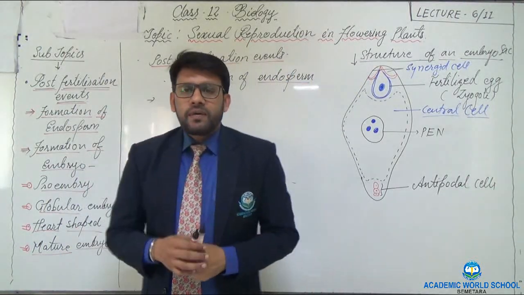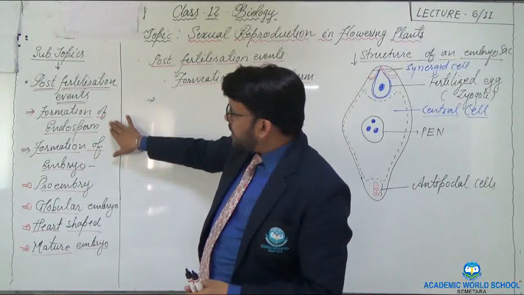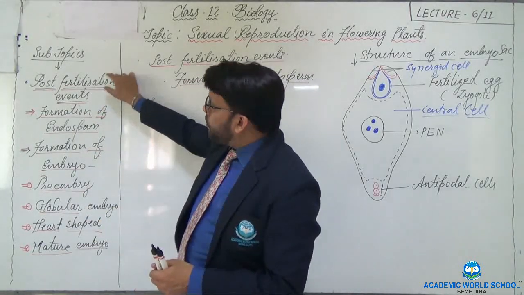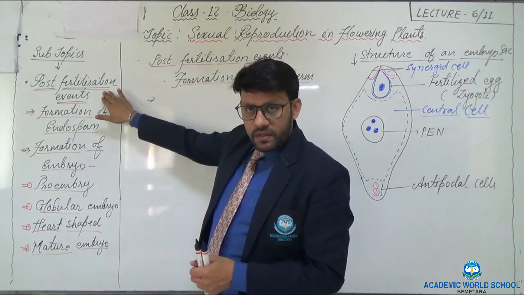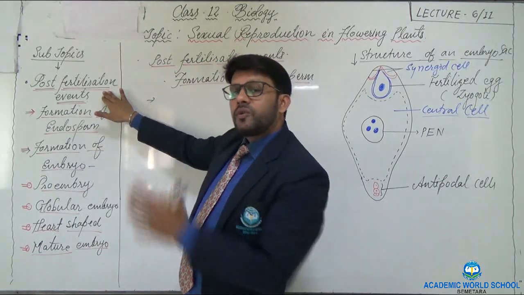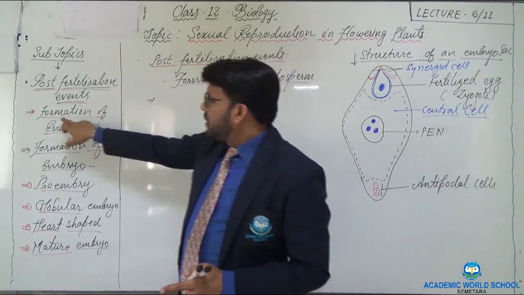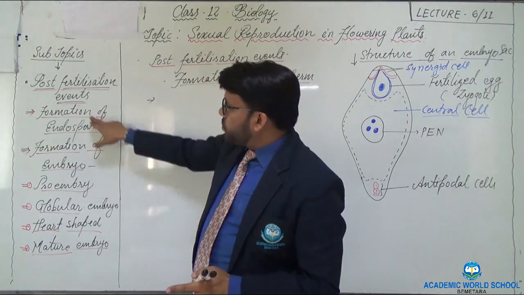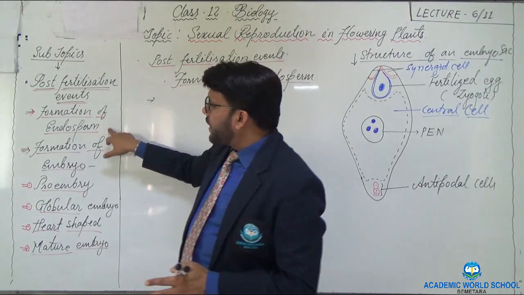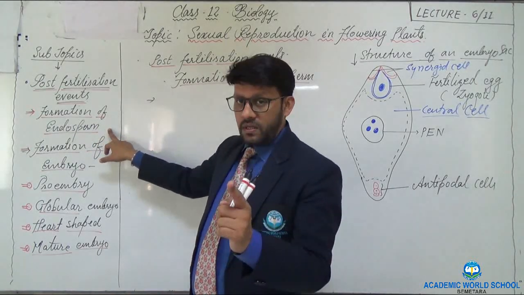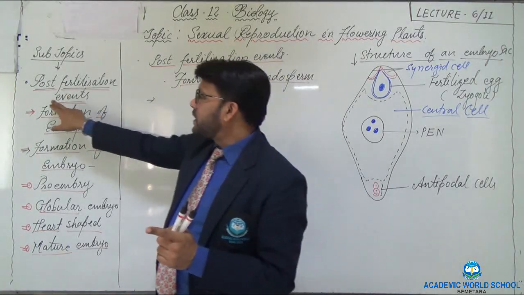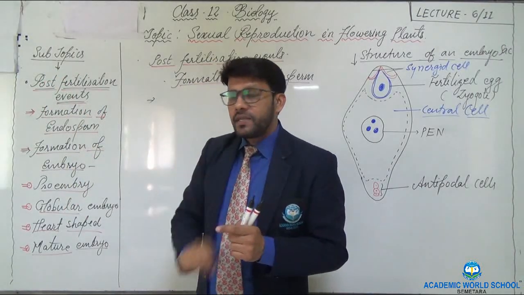Today I am going to cover the subtopics, and these are the post-fertilization events. As I told, we have discussed two events. Under these there are again subtopics, which we call the formation of endosperm. This is the first step after the process of fertilization.